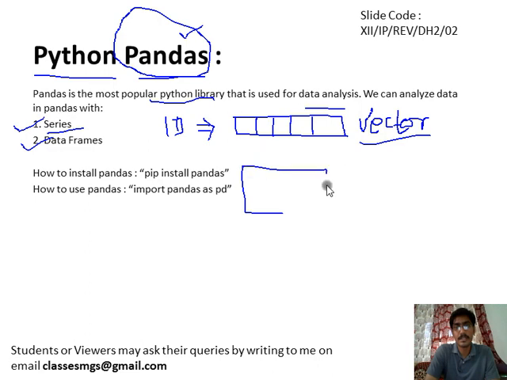A structure that contains both rows and columns is known as a two dimensional structure. While going through this video we will discuss series and data frame in more detail.